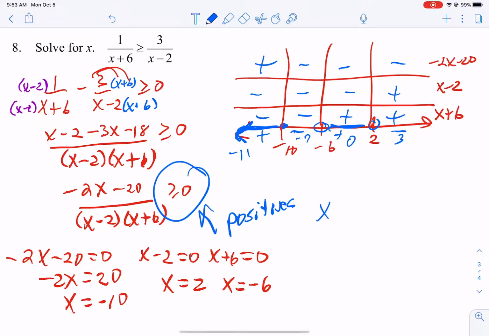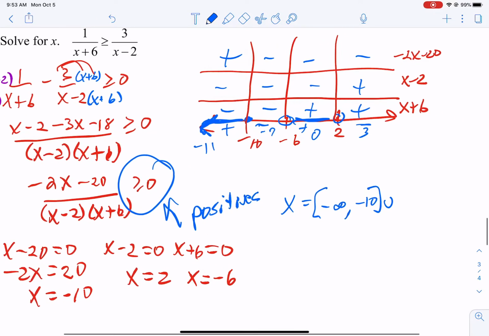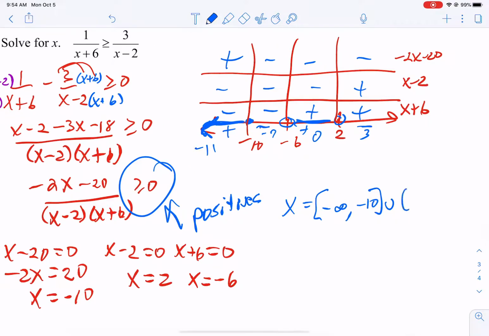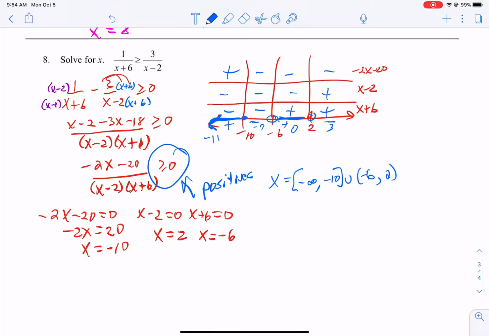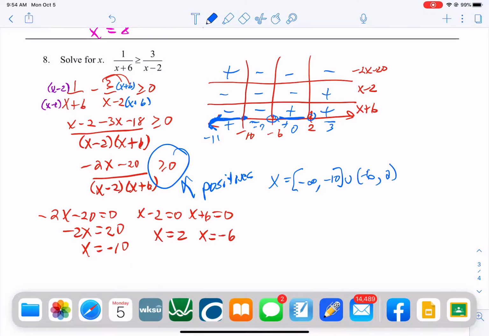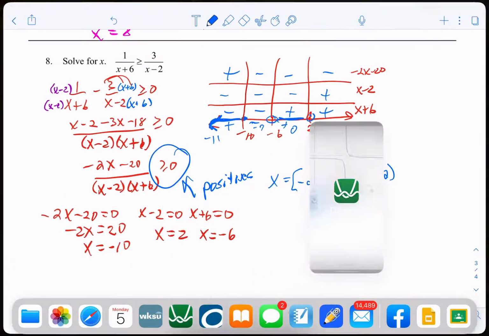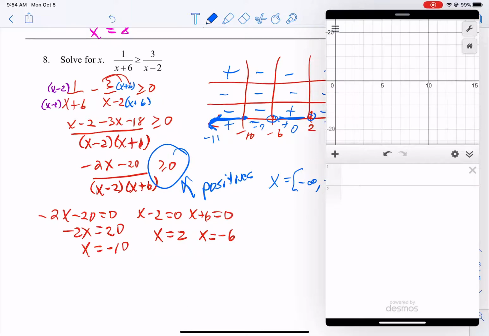Our answer's right here. Our answer goes from negative infinity to negative 10 with a bracket, and then from negative 6, not in a bracket, but in a parenthesis, to 2, also in a parenthesis. So there is that. And if we looked at the graph of the stuff when it's related to 0, let me show you.